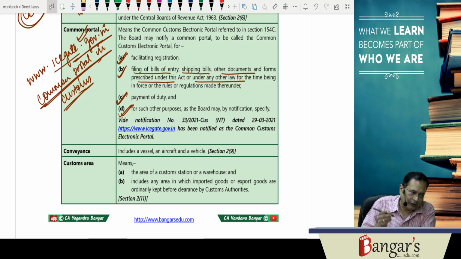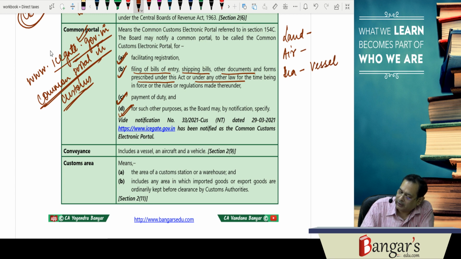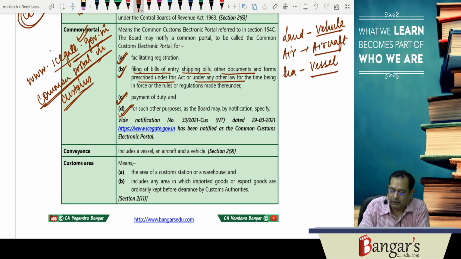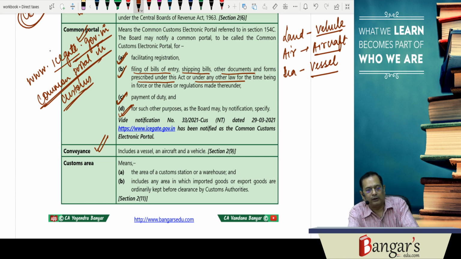Then conveyance is there. Goods can be imported by land, by air, or by sea, for which we have a vessel, for which we have an aircraft and for which we have a vehicle. So this is basically conveyance. Here conveyance includes a vessel, aircraft and a vehicle.